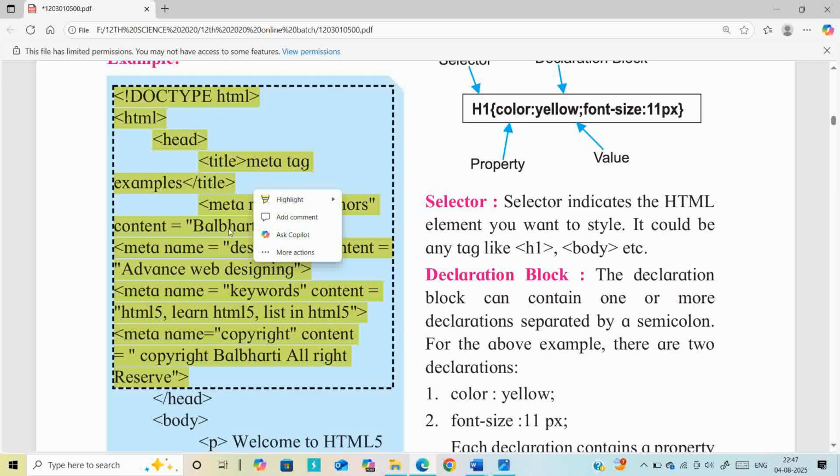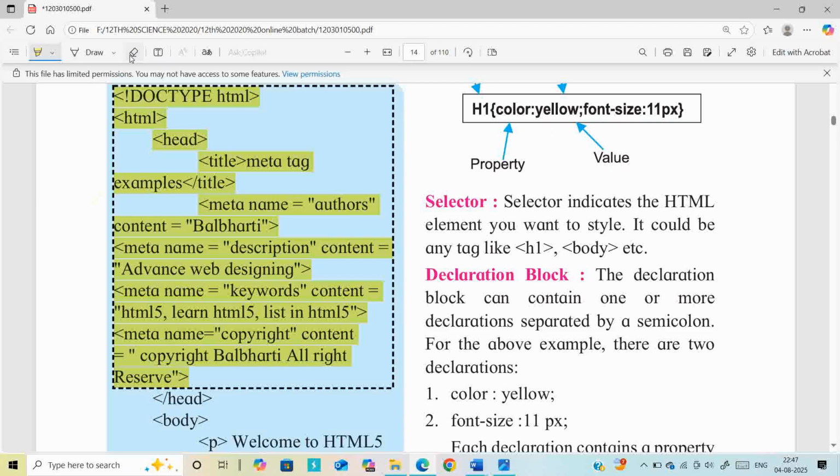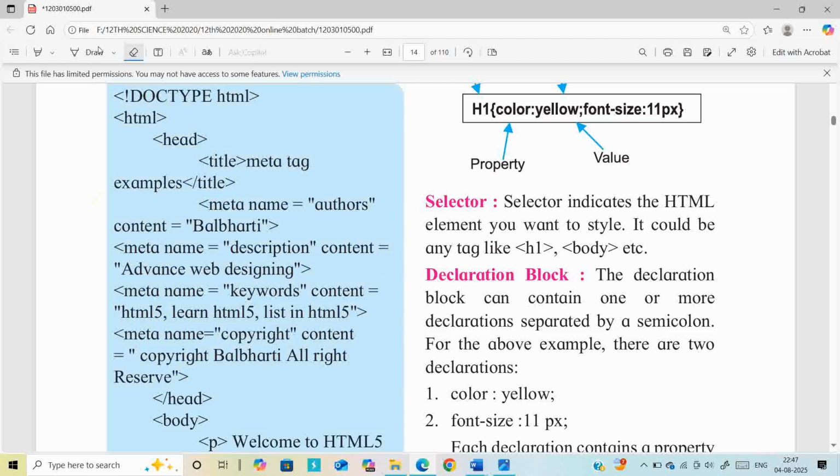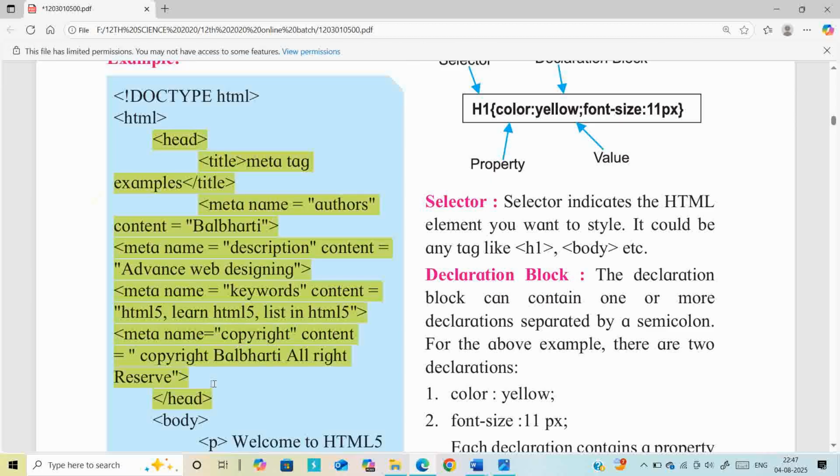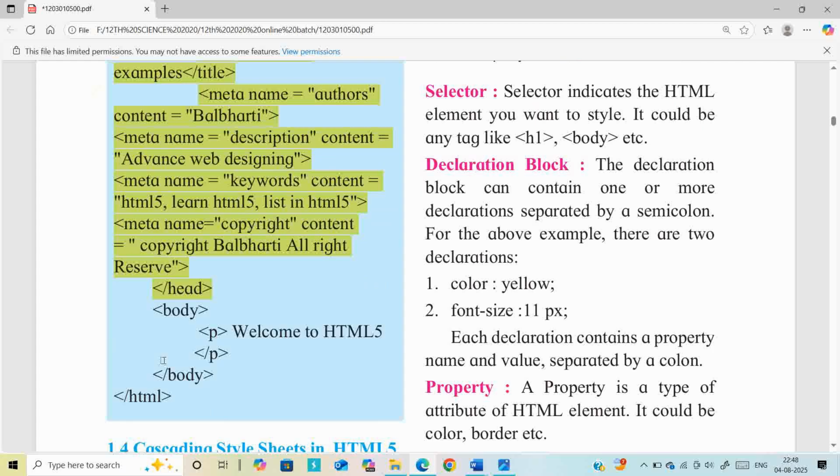All the meta information we will write in the head section only. After completing the head section, you can write your code in the body tag.